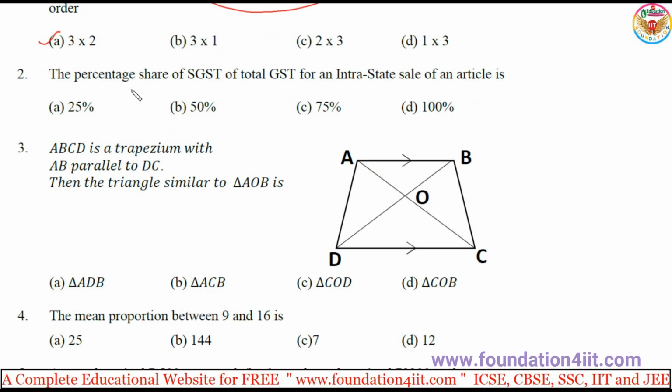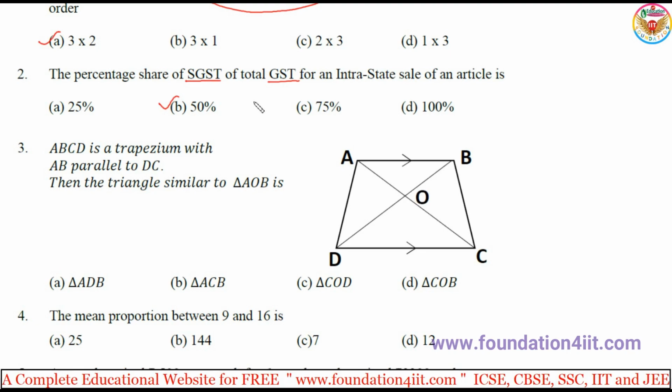The second one: the percentage share of SGST, state GST, of total GST for intrastate and interstate. Within the state, which is intrastate, we have two GSTs, state GST and central GST, and each shares exactly half. If it is 10%, 5% state will take and 5% central will take. They are asking percentage, so that means 50%. So SGST share in the total is 50%.